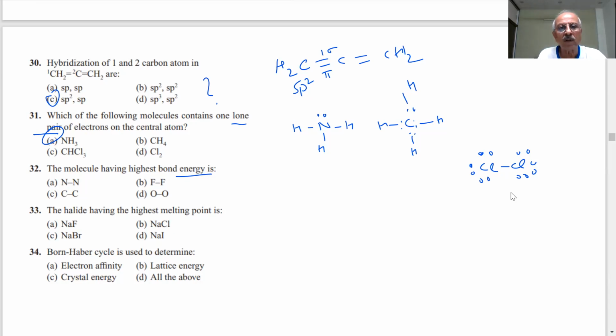Bond energy, students. Which is having the highest bond energy? It should be the NN bond, because it has a triple bond. Where is the triple bond? Did he give a triple bond? He has given only single bonds.